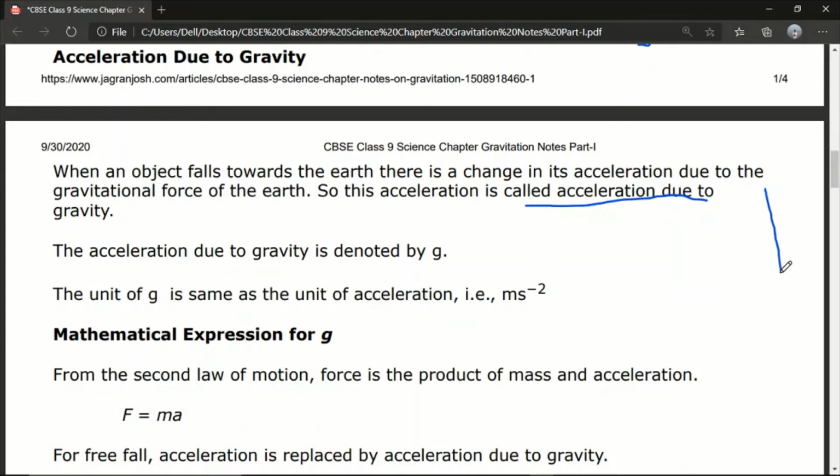So whenever an object is falling, it is in motion. Okay, the object is in motion. So what does that mean? The object is accelerating towards the surface of the earth.